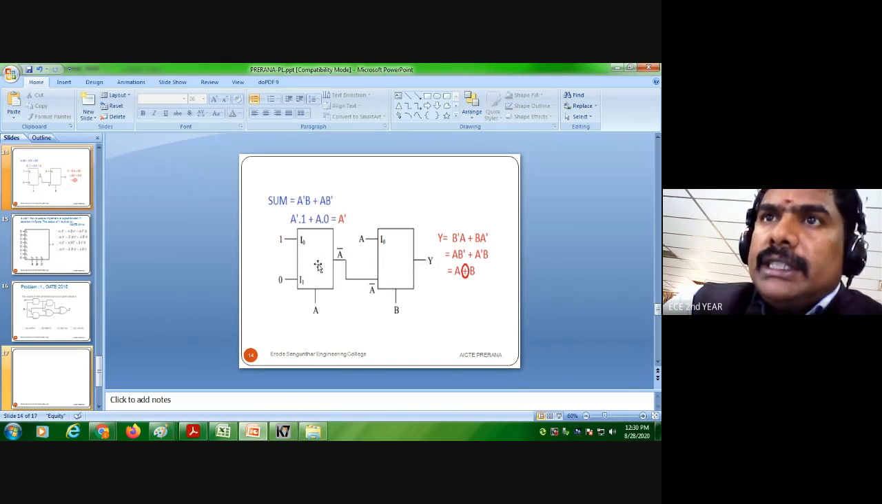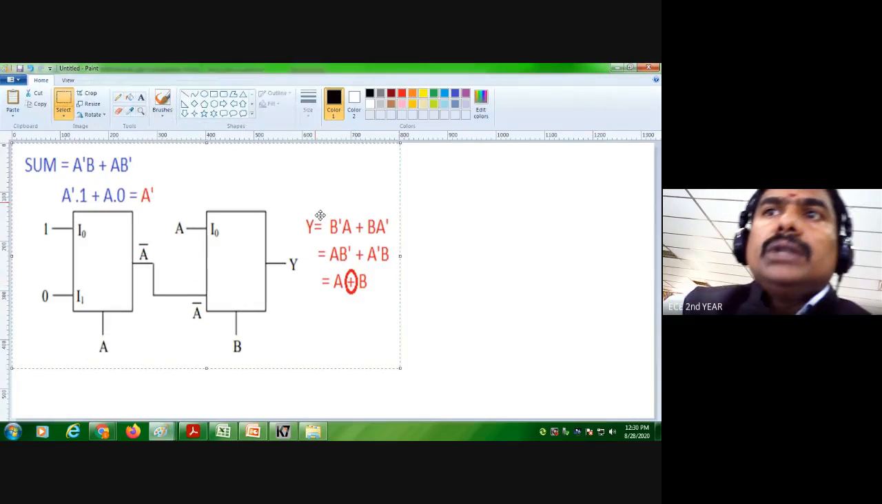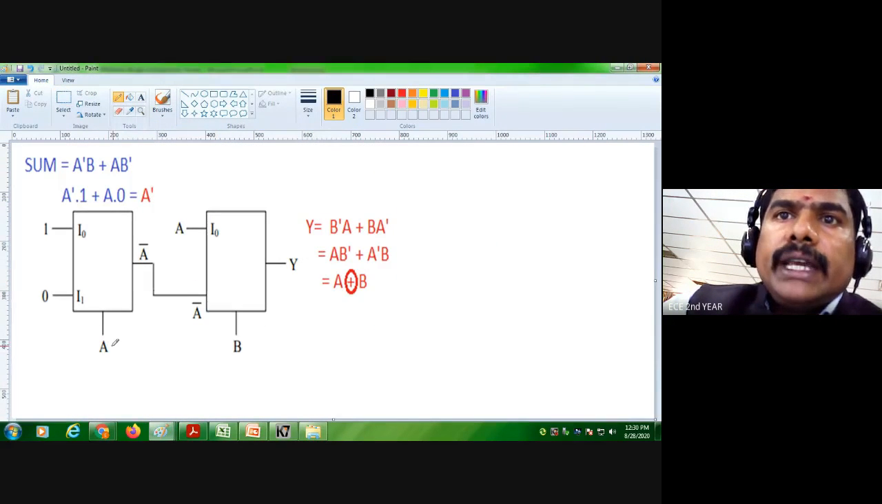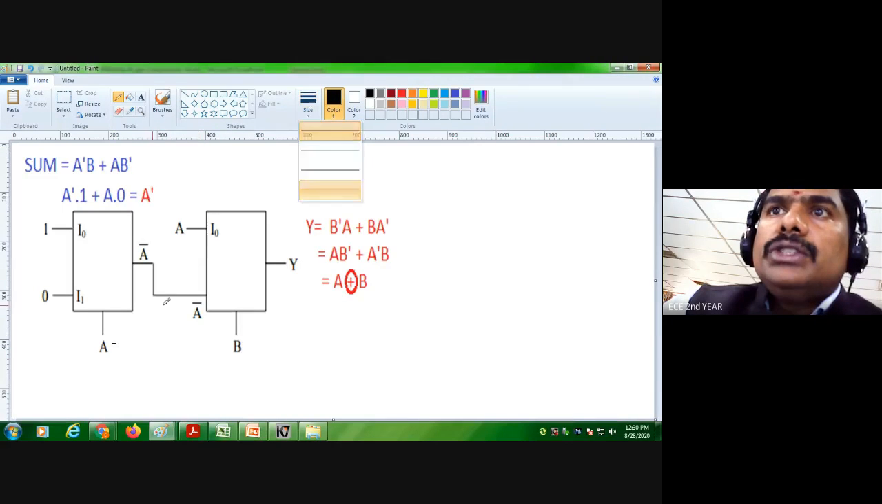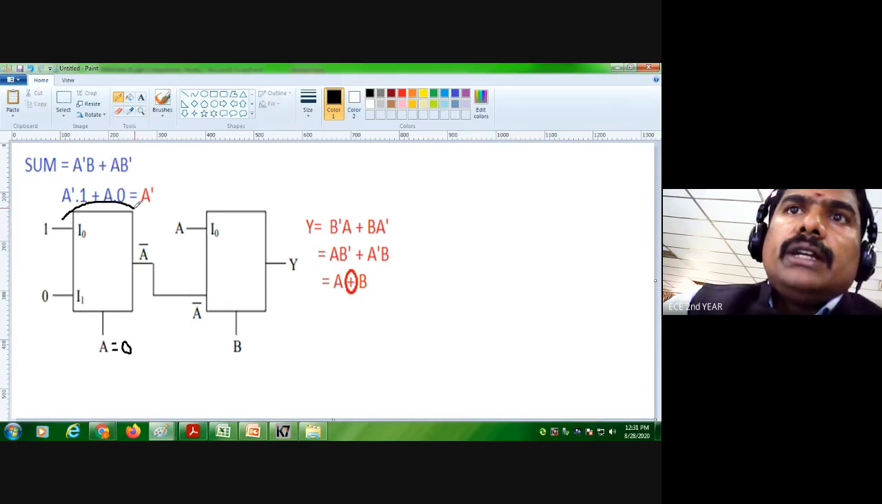Then this is one 2:1 multiplexer, and this is another 2:1 multiplexer. In this 2:1 multiplexer, I will have two inputs and one select line. In this multiplexer, I'm going to take A equal to 0. A equal to 0 means the first input will come here. And A equal to 1, this 0 is the output.